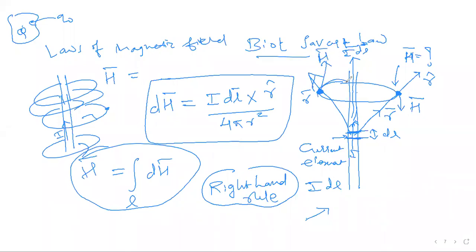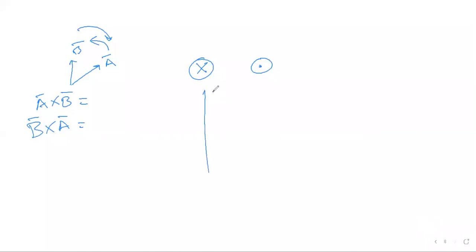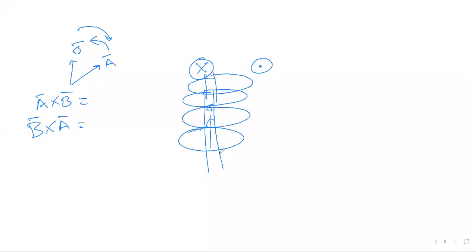So this is the magnetic field, because from your basic physics you all know that this is a current carrying conductor, current I. So this is how the magnetic field goes, and this is the direction of B.